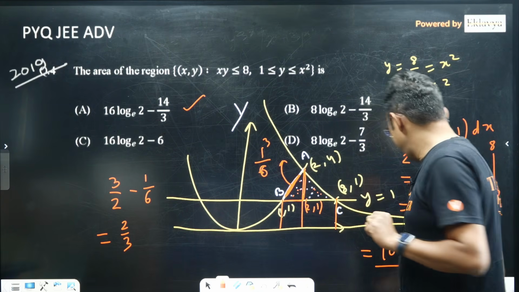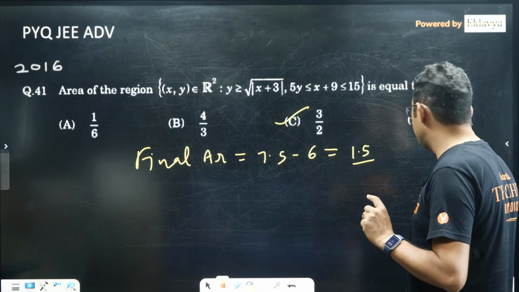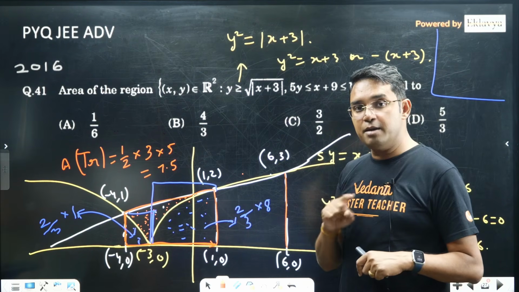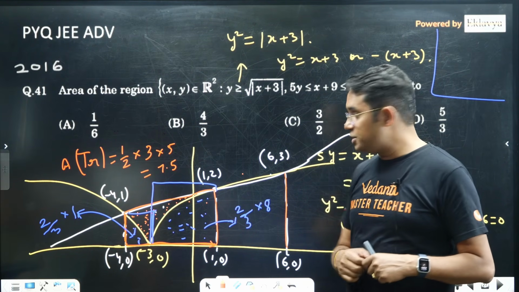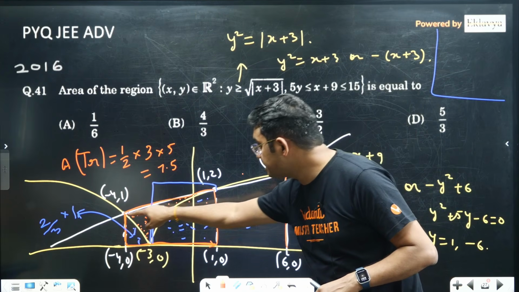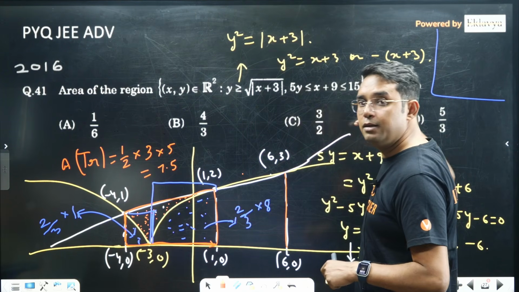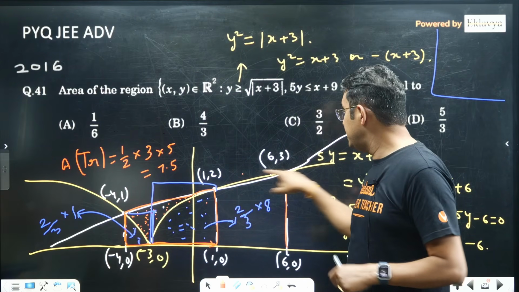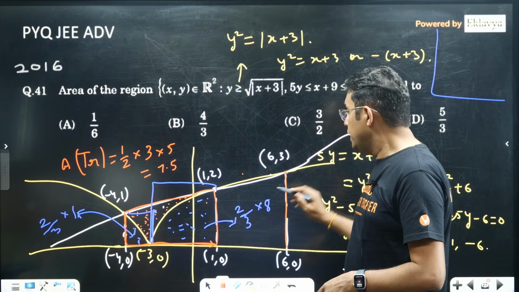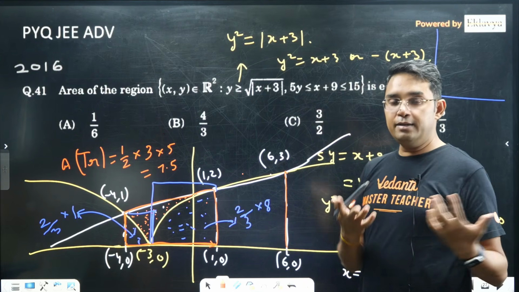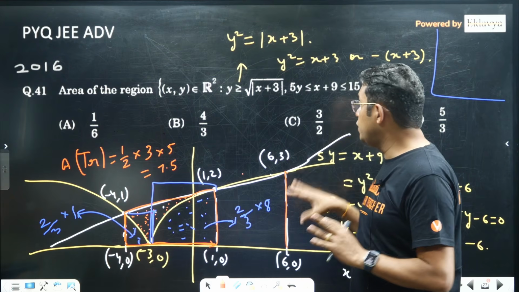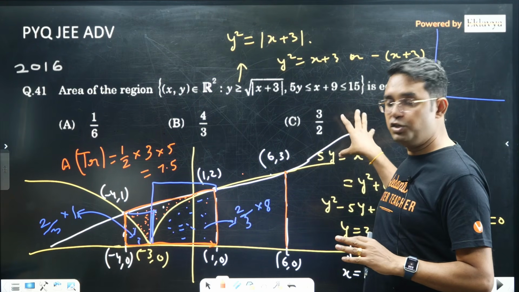Sorry, not this question. Actually, that was the previous question, where people were making a mistake. In fact, I also made that mistake in the beginning. I was feeling that this line would go above this parabola, and I was intersecting it at this point directly. In that case you will get a wrong answer, and the JEE people have given that option also in this question.